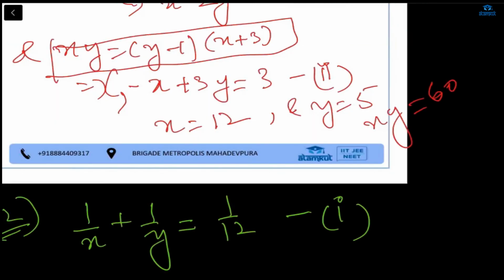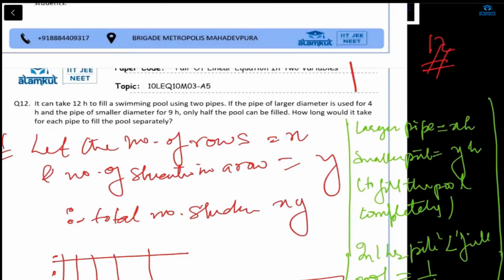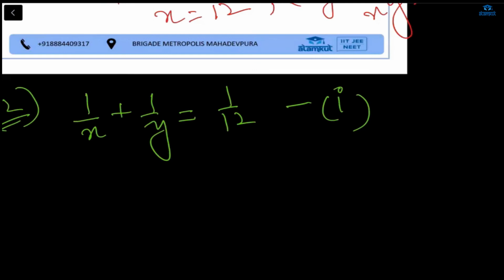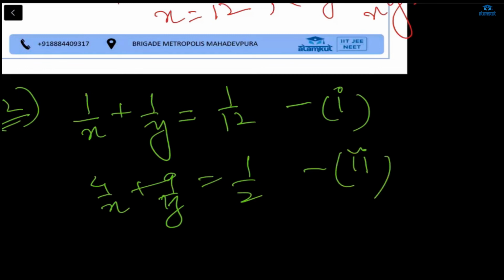Okay, now you see the second equation. 4 hours for the larger pipe and 9 hours for the smaller pipe. 4/x plus 9/y is equal to half, because only half of the pool is filled. So 1/2. Okay, so these are the two equations that are here.